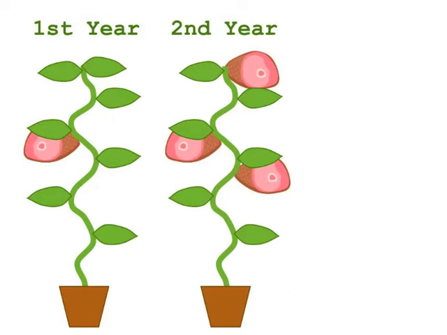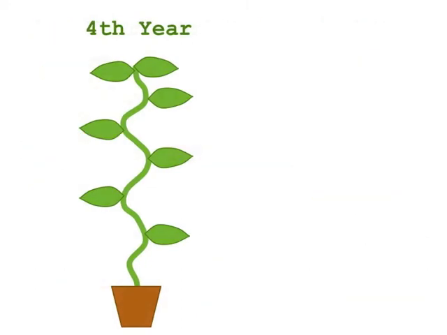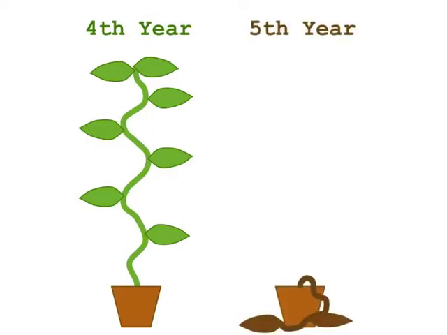But in the third year, it will produce only 2 hams. The first 3 years are the only productive years in a ham plant's life. In the 4th year, the ham plant produces no hams at all, and in the 5th year, the ham plant dies. So you can see that ham farming is a very tough business.